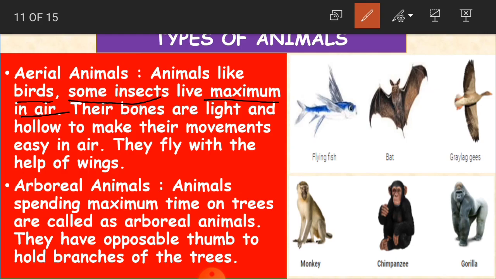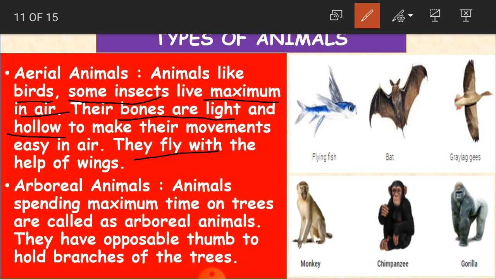And how are their bones? Their bones are light and hollow. So actually the birds which live in air, they just fly. They have got wings to fly. Their bones are lightweight and empty, so that the movements of the wings make it easy to fly in the air.